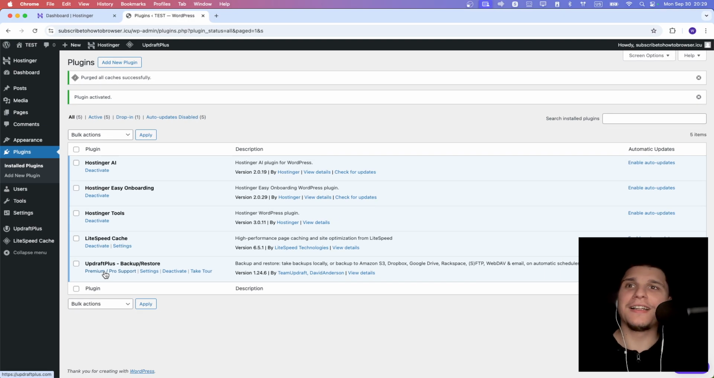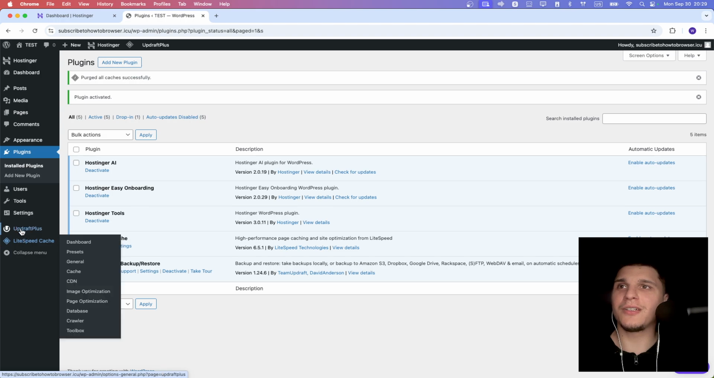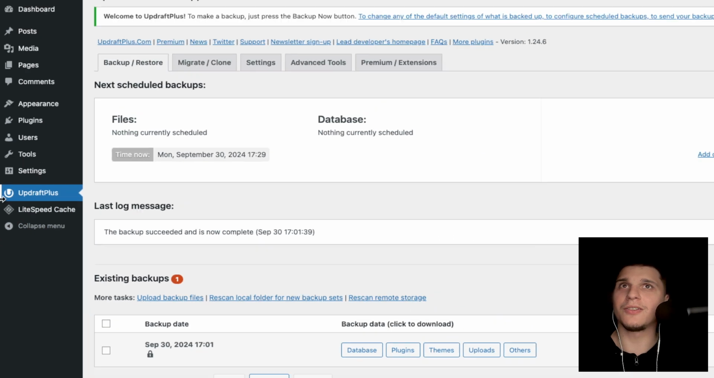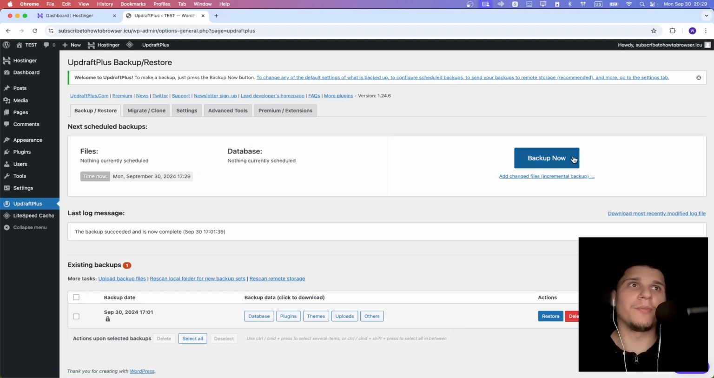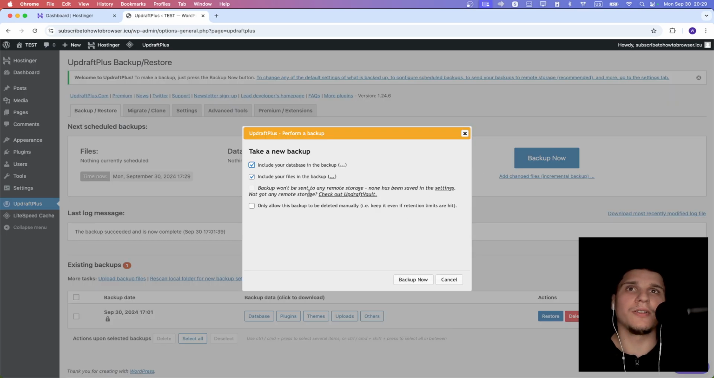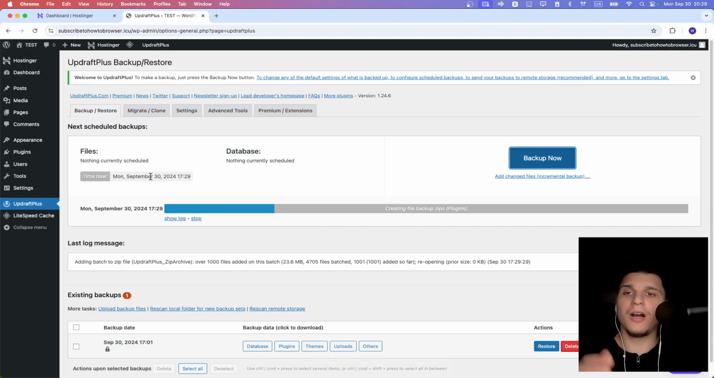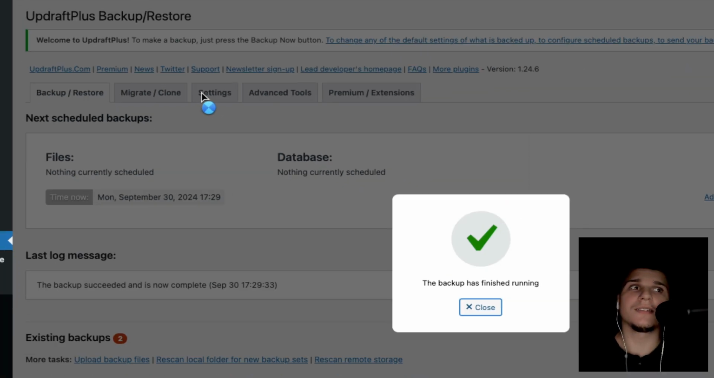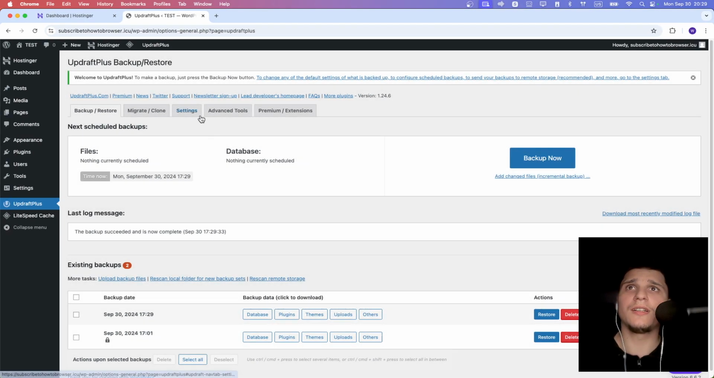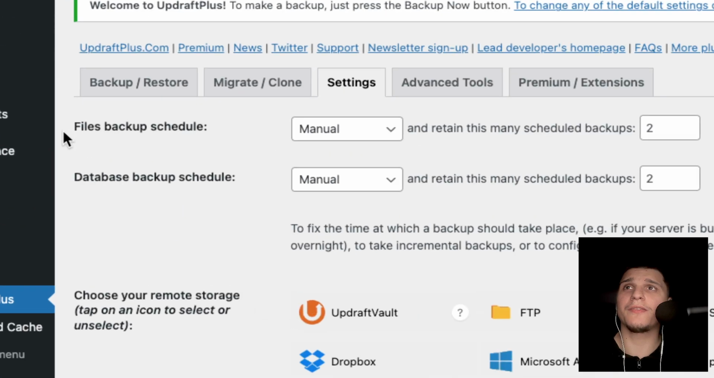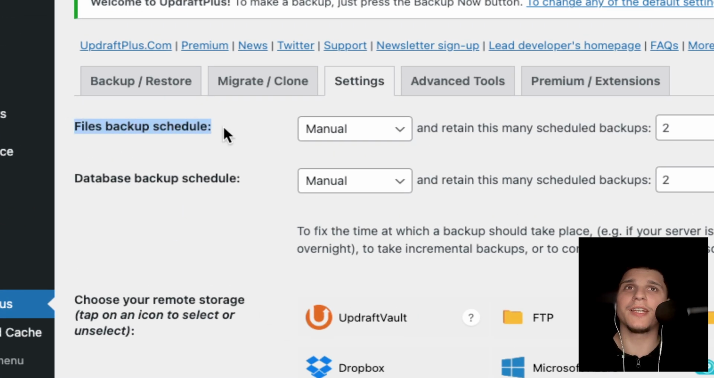And now let's click on the app here. Let's click on the app, and then here we can back up, right? So we can click on here to back up, and we can click on here, back up now. And how do we actually automate or schedule automatic backups, right? So we're going to have to go here to settings. Let's go to settings.